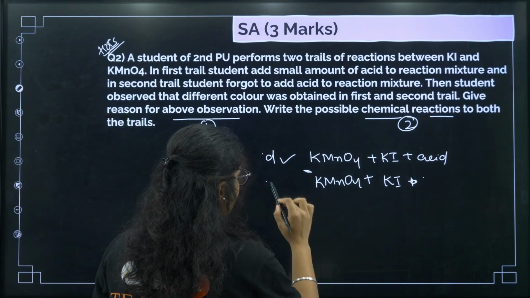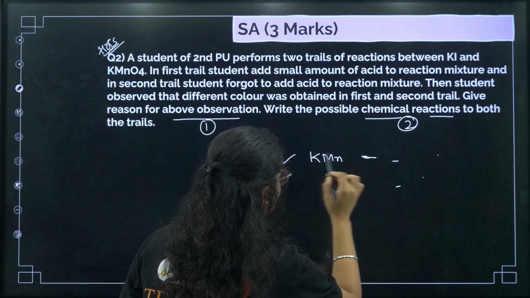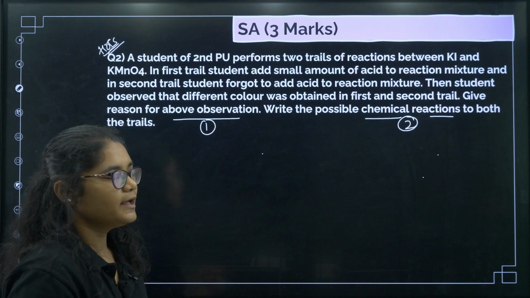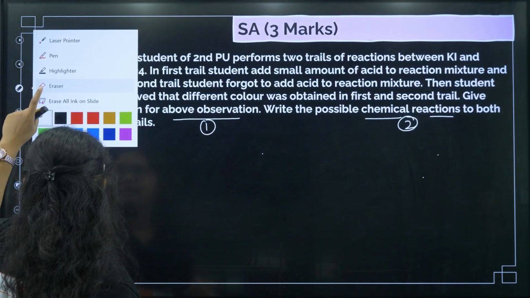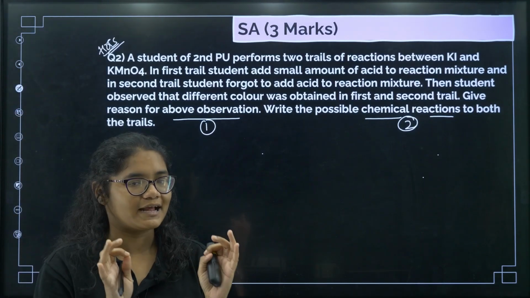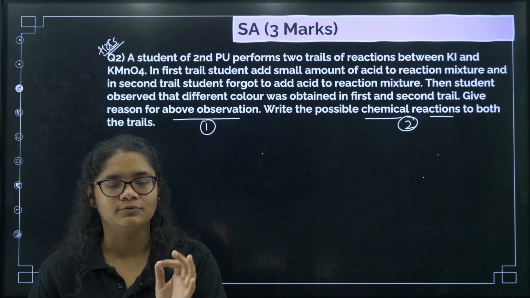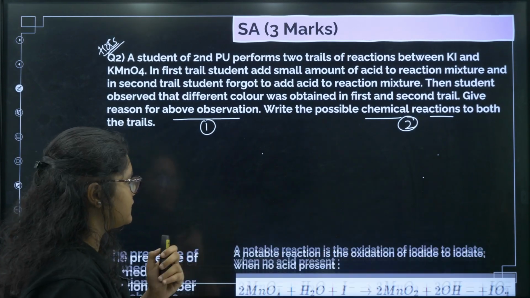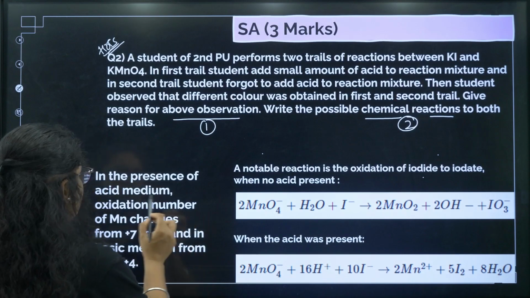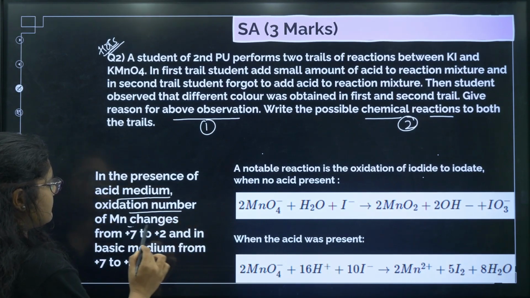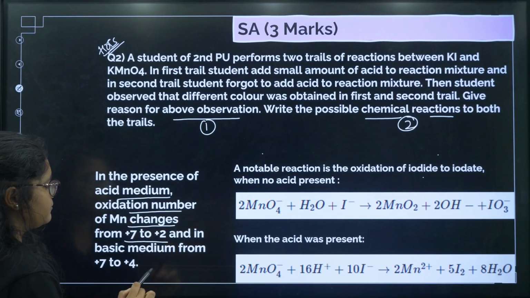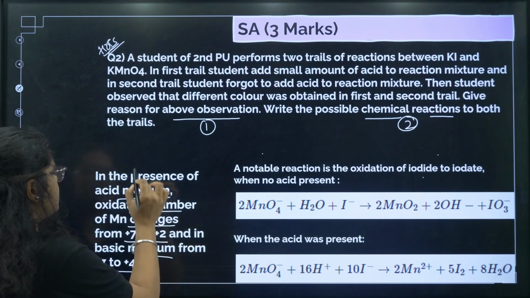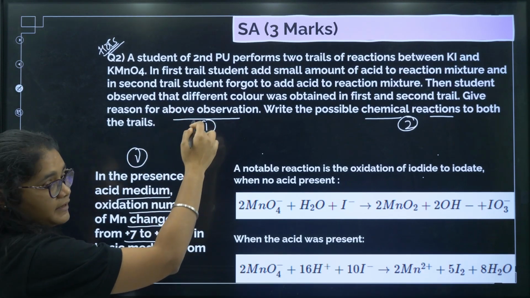You know KMnO4 behaves in a different way in the acidic medium and in the non-acidic medium, right? Manganese gets converted from +7 to +2 in acidic medium and +7 to +4 in neutral medium. So these are the reactions you can see here. In the presence of acidic medium, the oxidation number of Mn changes from +7 to +2, and in basic medium from +7 to +4. So this carries 1 mark, the first part, give reason.